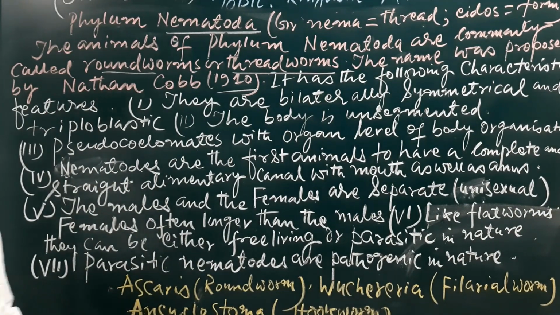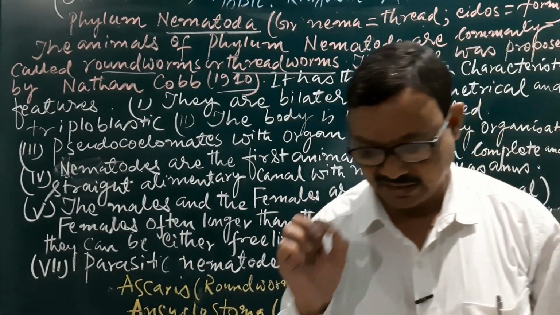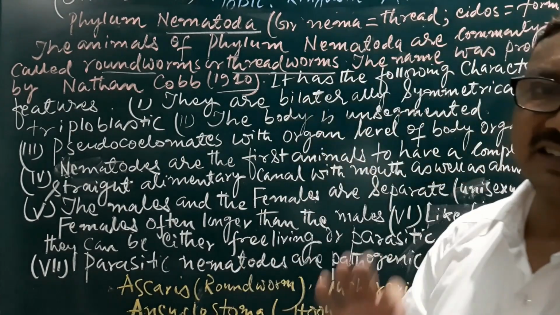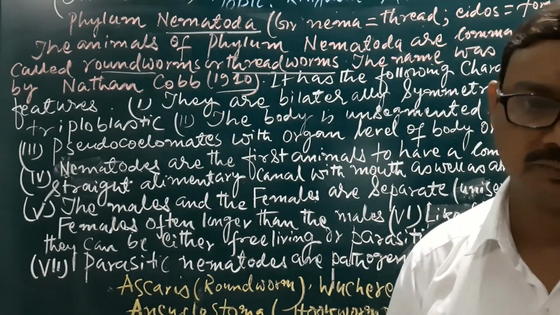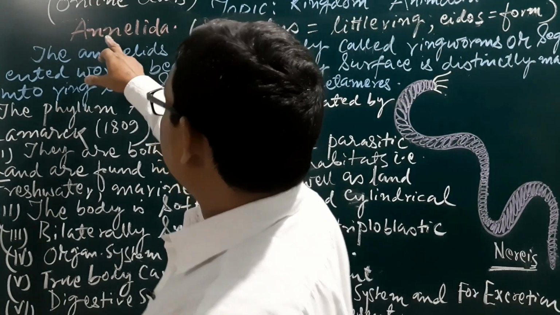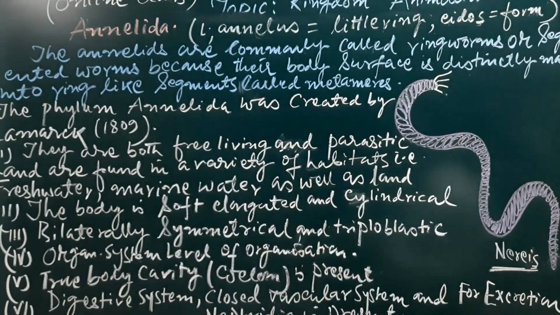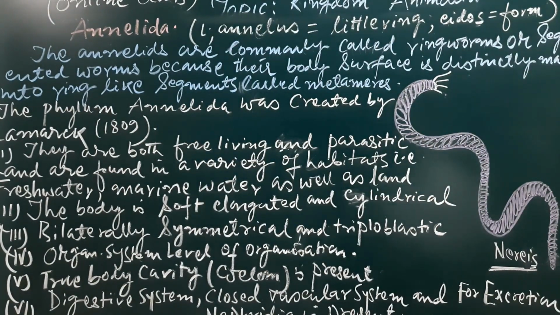Okay, now one more phylum today, and we will study its characteristic features, and that is the Annelida. For today's class, it is the last phylum. It is derived from the Latin word, annulus, little ring, eidos form.